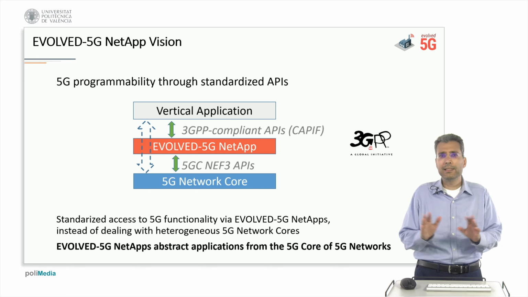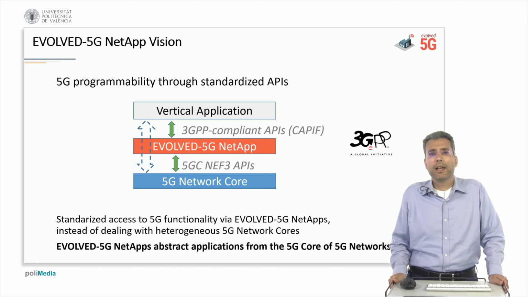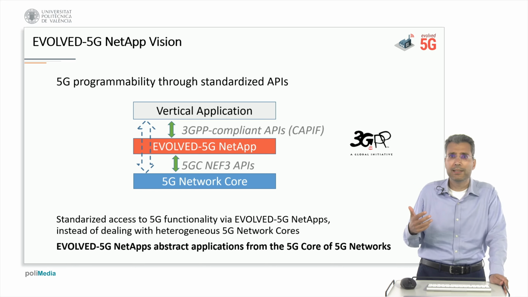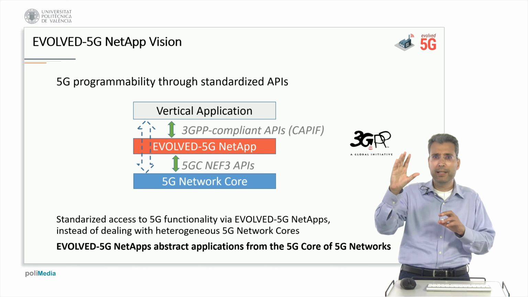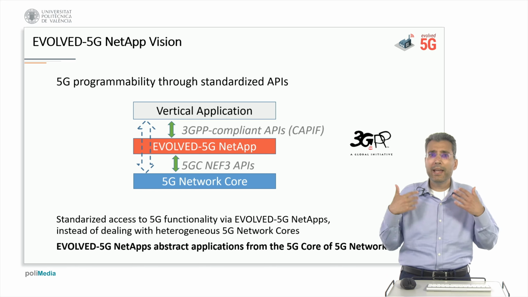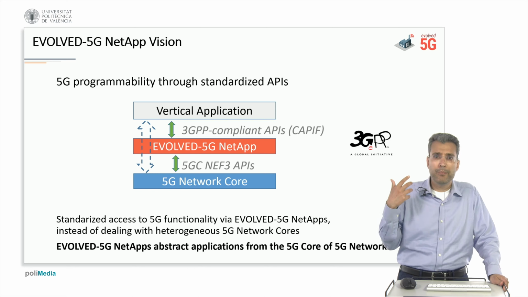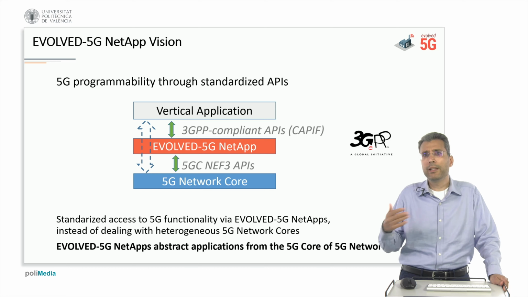So this is where the Evolved 5G NetApp comes in and introduces this novelty: we have the NetApp, this middleware, in order to split the communication between the vertical application and the 5G core network, and to make possible the reusability of this information that could be useful for a specific industry through the NetApp.